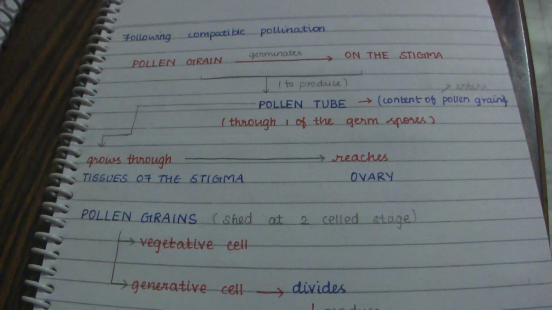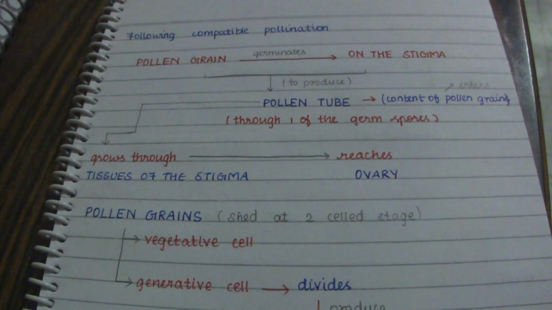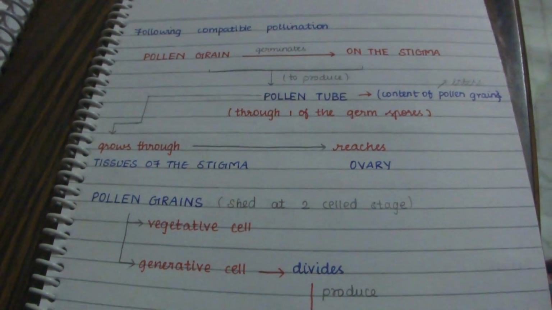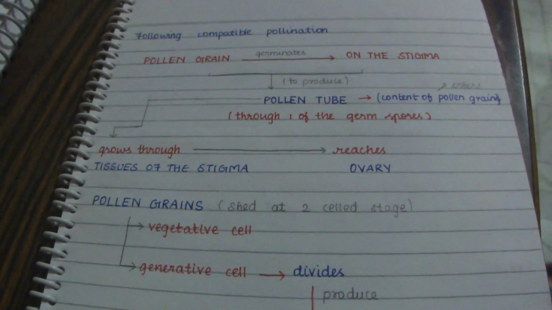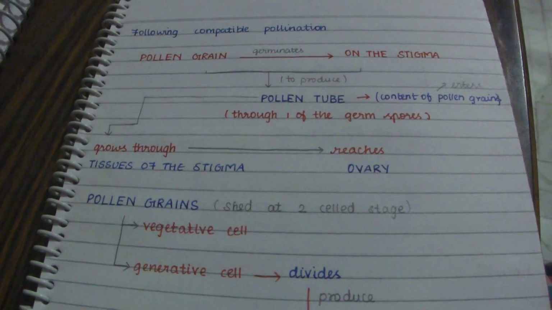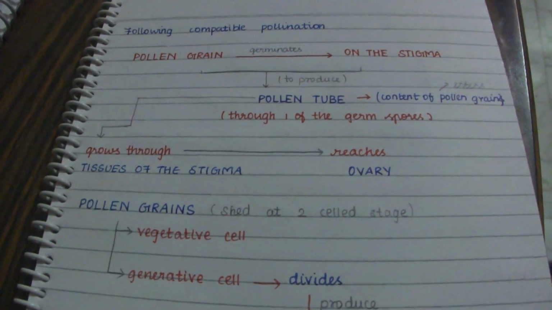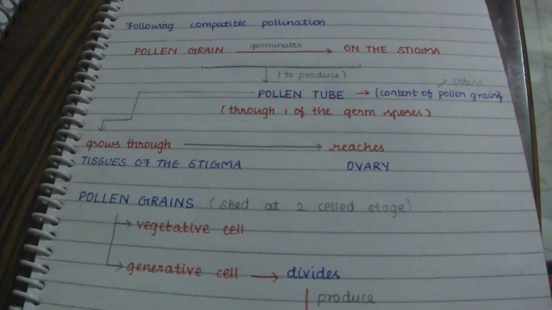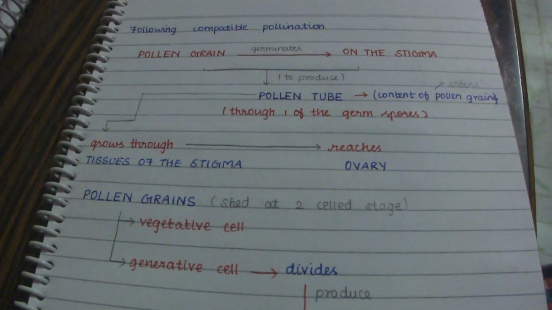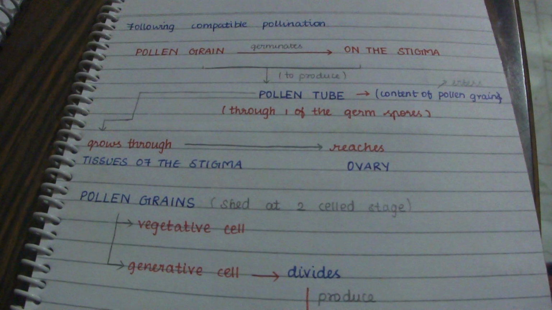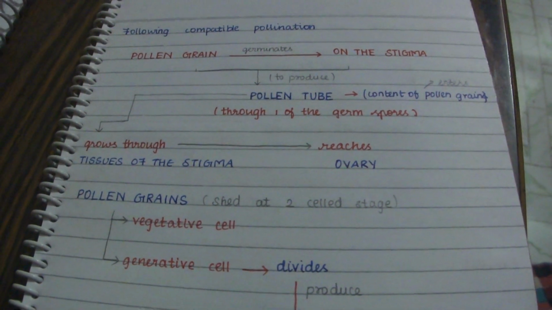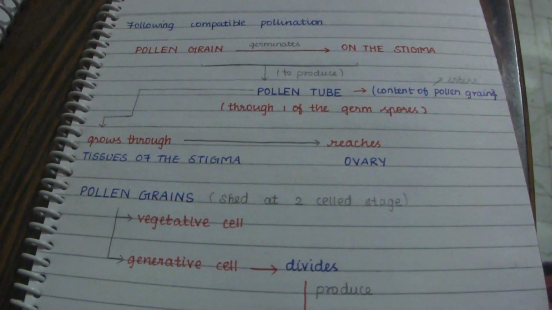First of all, the pollen grains germinate on the stigma in order to produce a pollen tube, and inside this produced pollen tube, the pollen grain's content enters. After the contents enter the pollen tube, the pollen tube grows along through the tissues of the stigma. So finally it reaches the ovary.